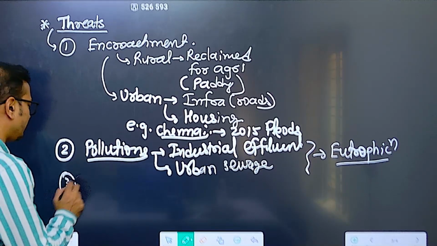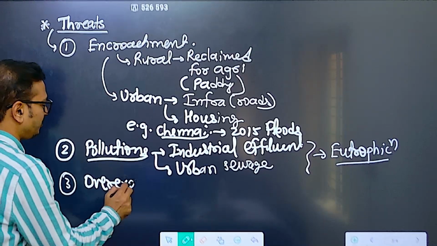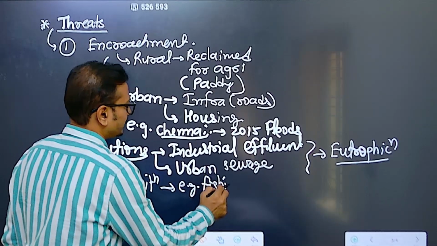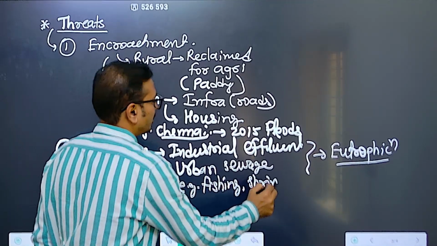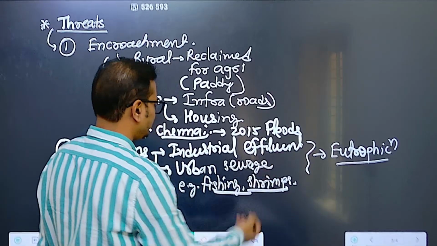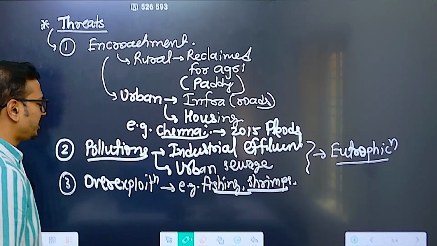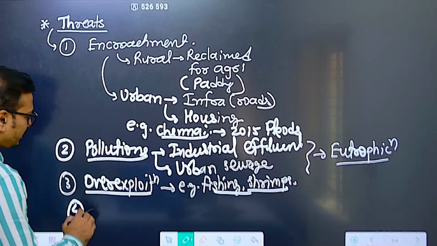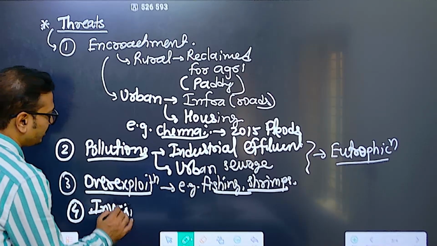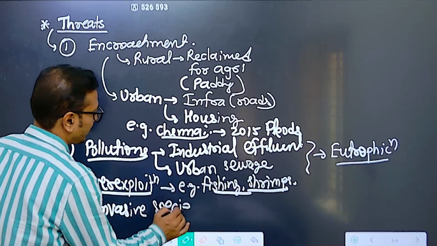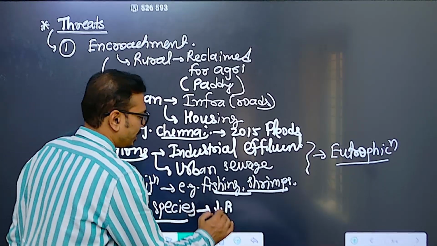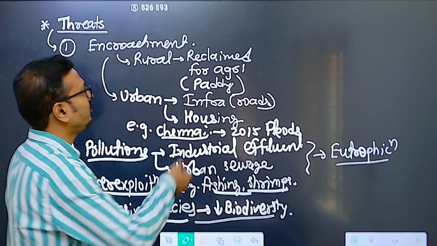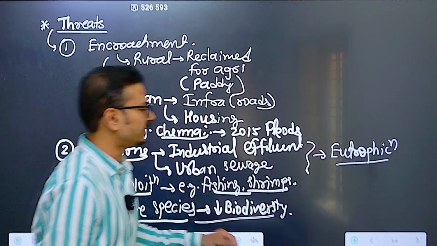Third, over exploitation. Over exploitation is again human activity, for fishing purpose. Sundarbans, you can talk about this: fishing, shrimp cultivation, or paddy cultivation also, or they are reclaimed continuously. Over exploitation is also problematic. Then we can talk about the threat to biodiversity in terms of invasive species, which is also affecting the wetlands and their biodiversity. So it will result in a decline in biodiversity. In this manner we should be talking about the significance of wetlands and the threats they are facing in general.